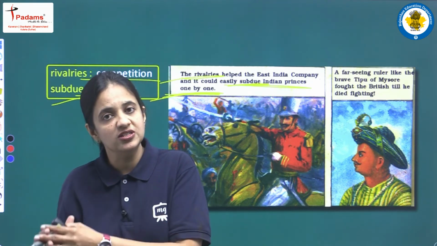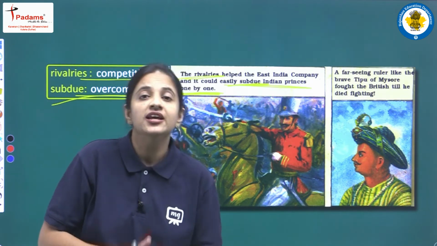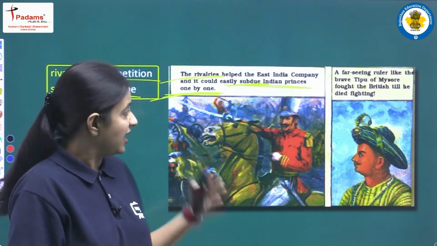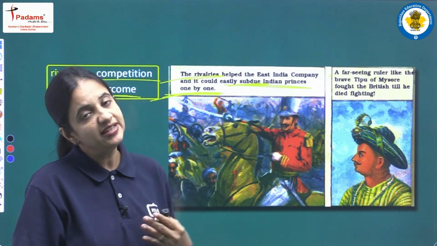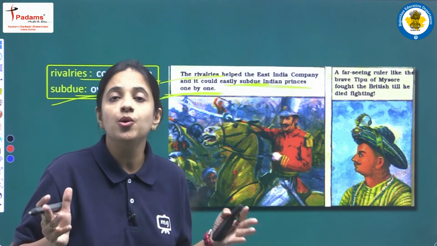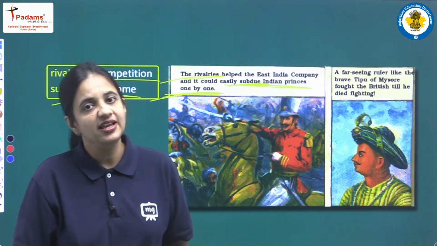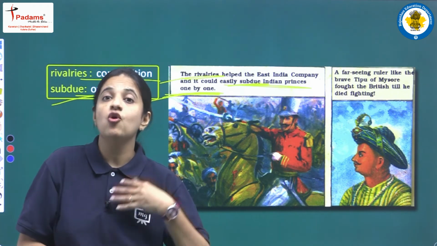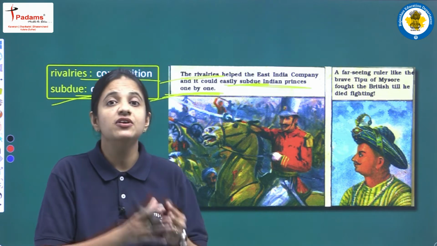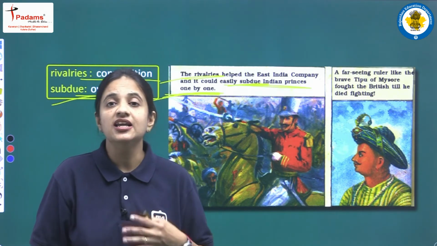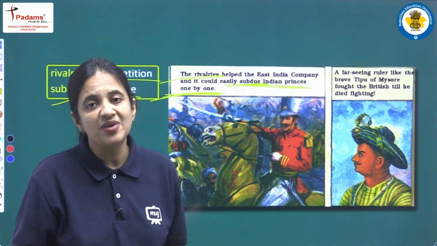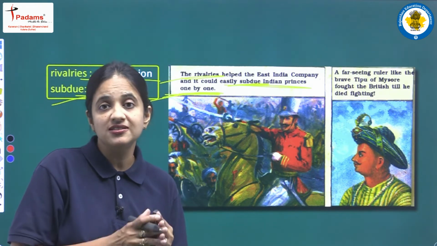With the help of all those things, yes, they were very much stronger, they were very much superior and they were able to defeat the other rulers, and finally they were able to overcome a lot of Indian princes one by one. In this way they were growing, extending their own boundaries, and Indian princes, because of their short sightedness, were losing control over their kingdom, and they were totally unaware of this because they were short sighted.